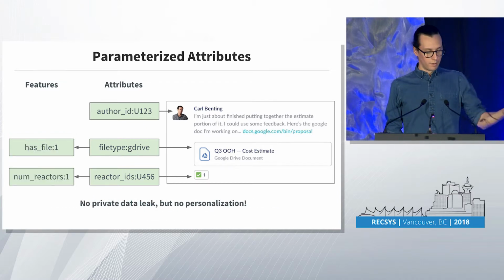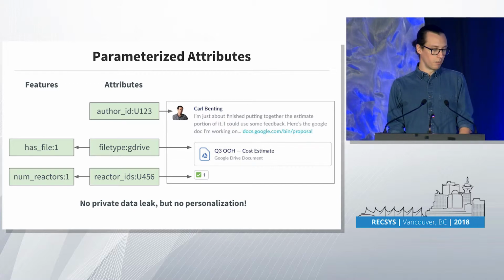And so by feeding something like just asFile equals 1 and num reactors equals 1 to the model, we don't leak any private information. But now we have a problem: there's no personalization, right? If we only use features of the message, everybody's going to have the same experience, and that's not what we want. And so let's add a user.